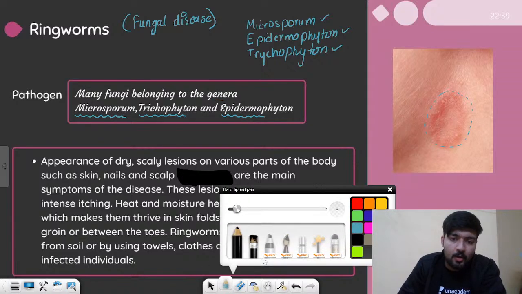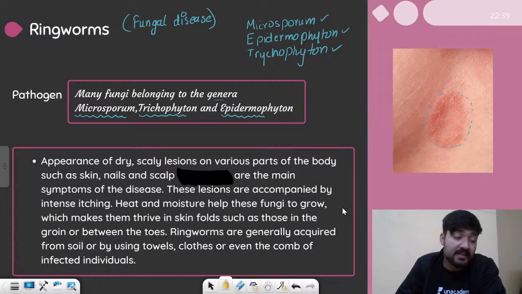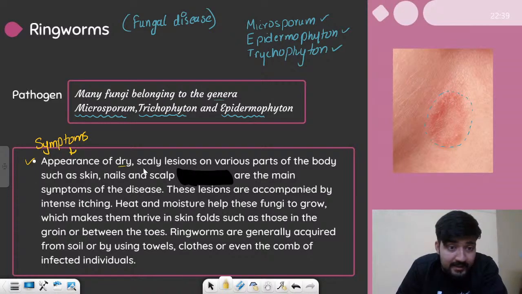So let us see basic features of this particular disease. So the symptoms are appearance of dry scaly lesions. Lesions are these regions, as you can see, on various parts of the body, and they can be on skin, nails and the scalp, right?